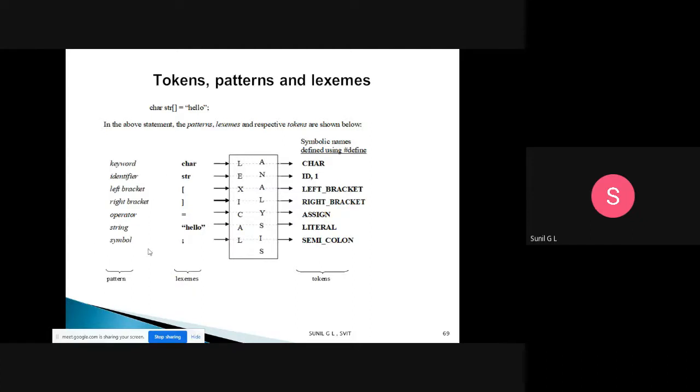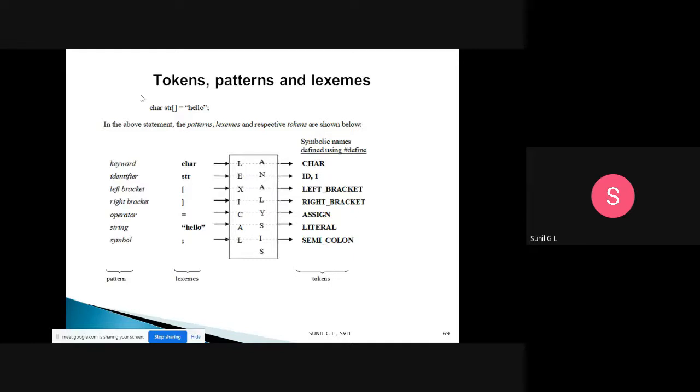So keyword is the pattern of char, identifier is the pattern of str, the left bracket is a bracket, equal is an operator, and semicolon is a symbol.